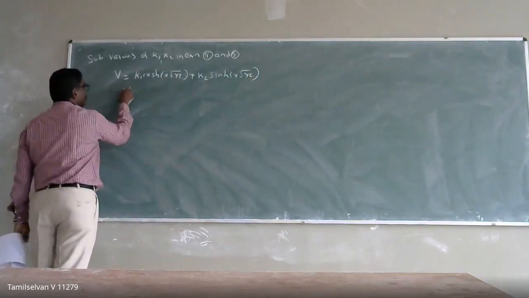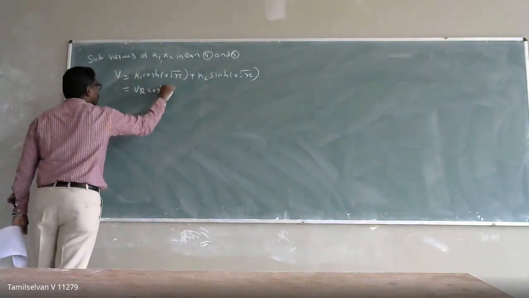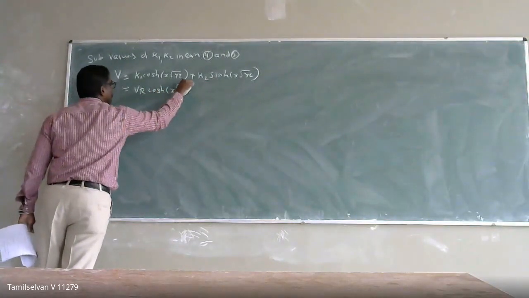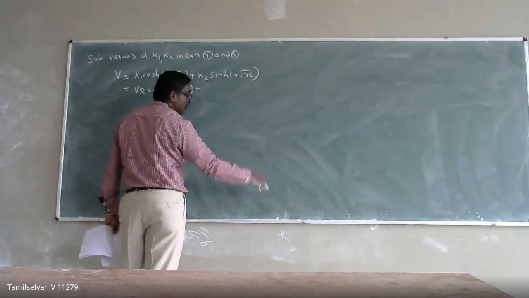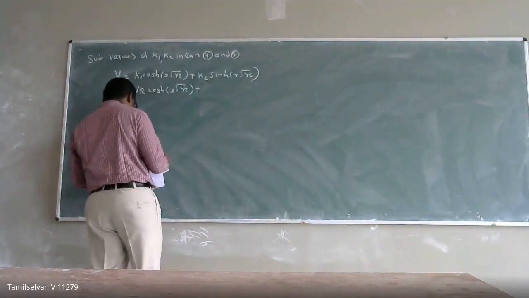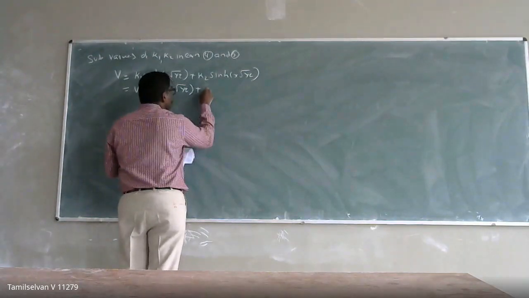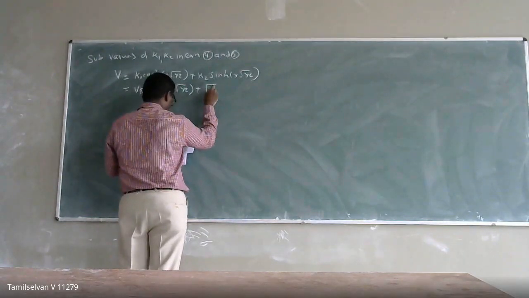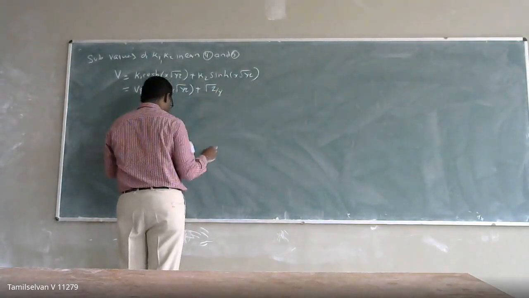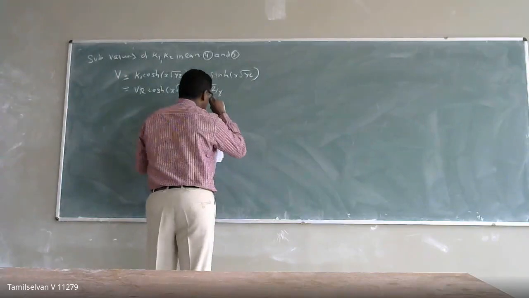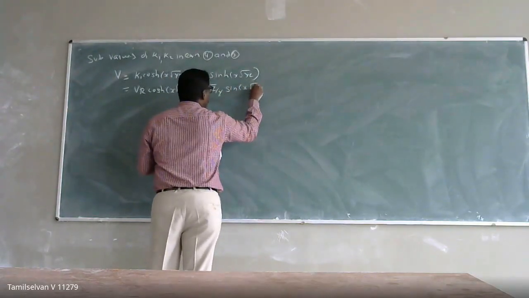So I am substituting the K1 value. K1 value is VR, so VR into cosh of x into square root of y by z plus K2, which is IR into square root of z by y, into sinh of x into square root of y into z.